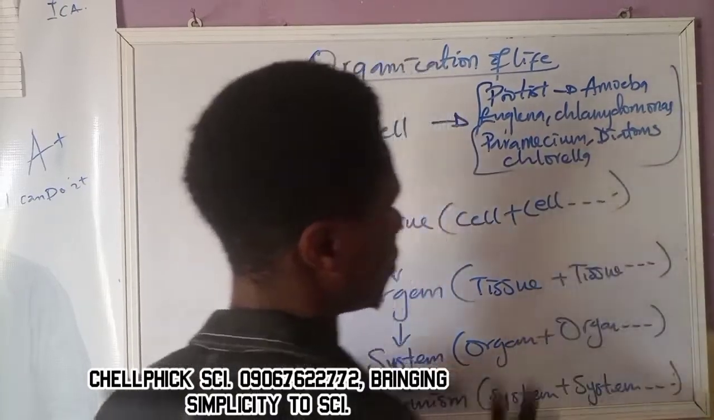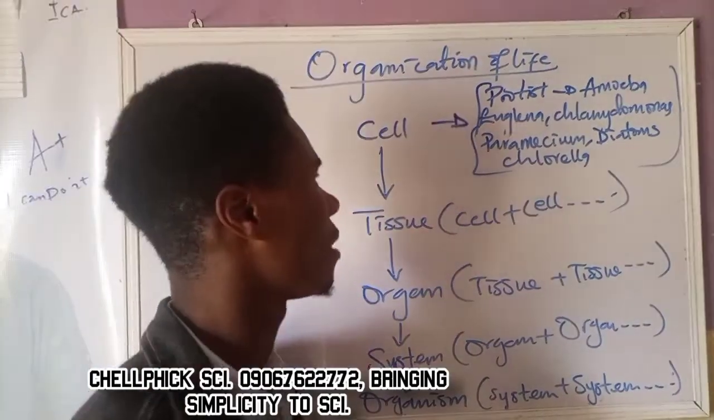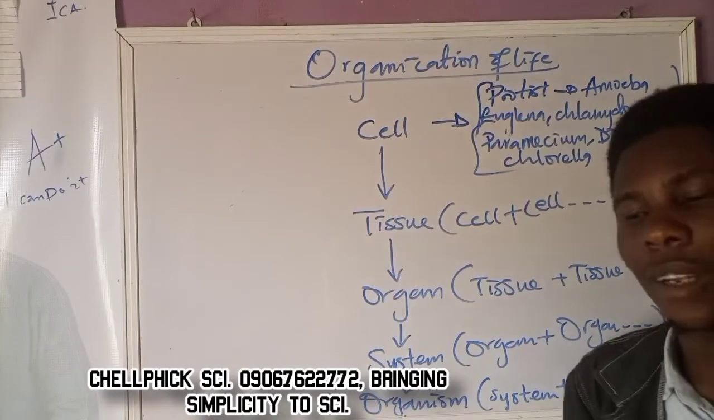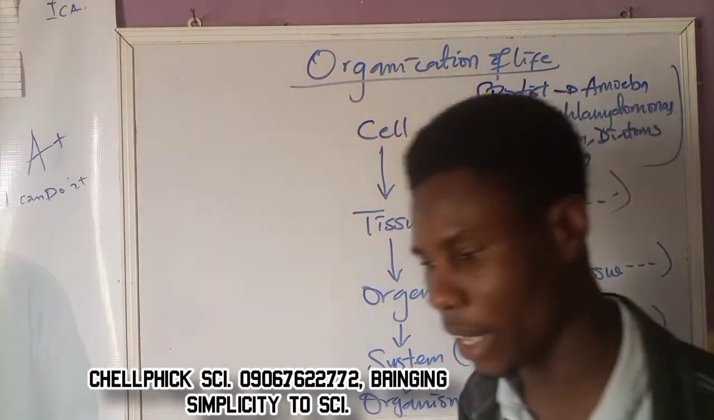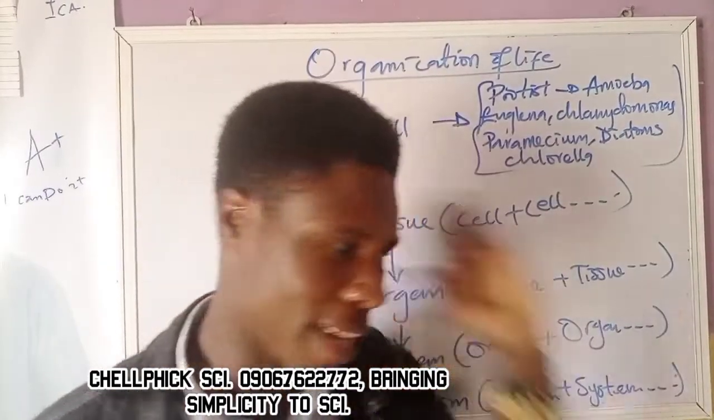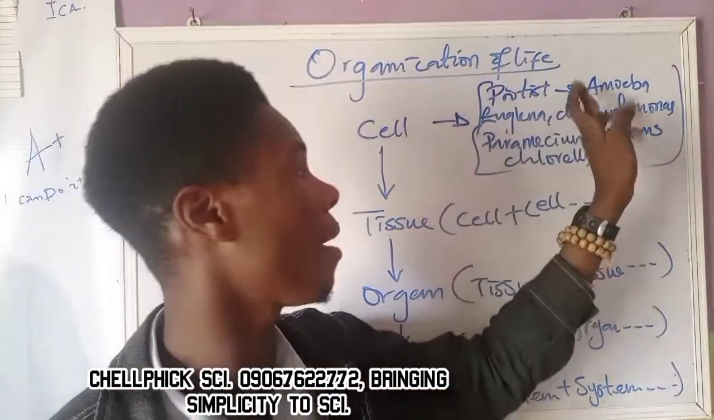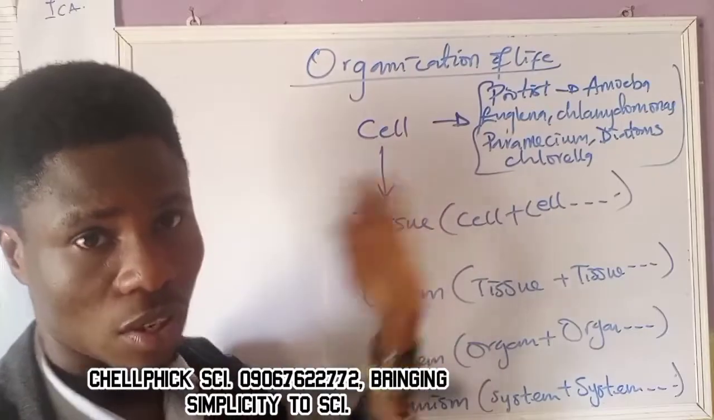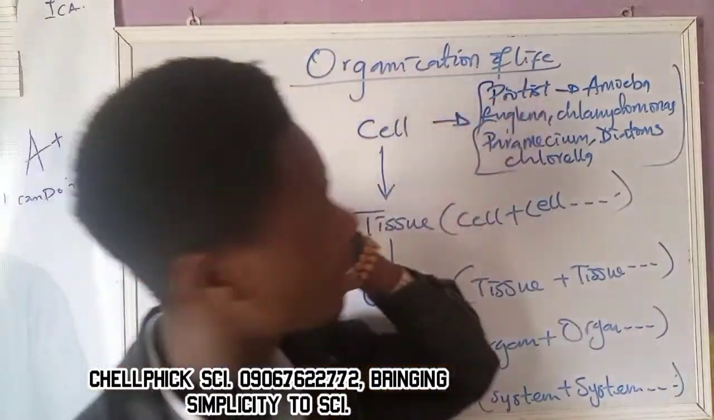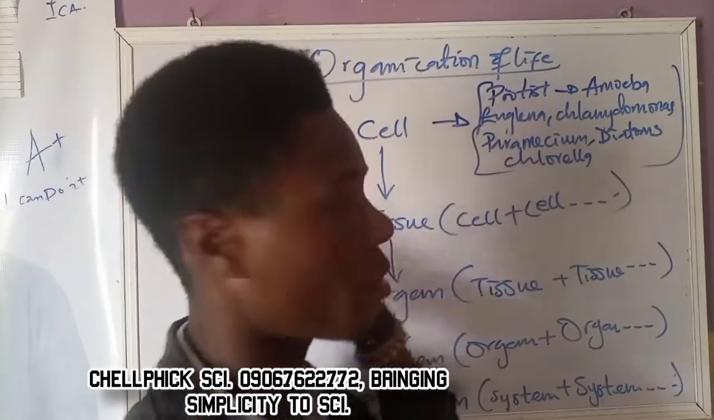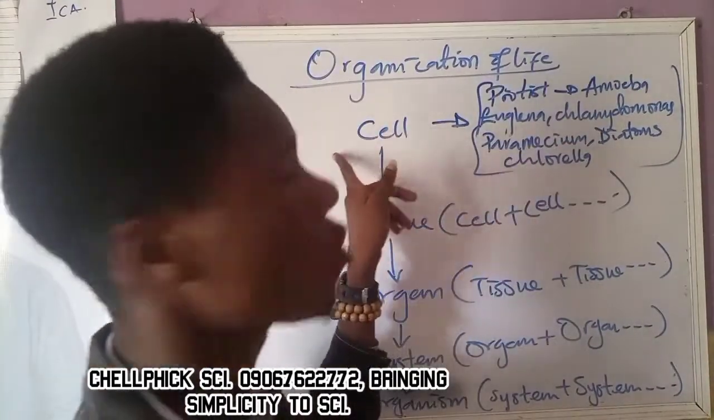All protists. If I'm asked in an exam what are the examples of organisms that fall under cell as a level of organization, I don't have to waste my time. The first thing that will come to my mind is all protista. All protista are unicellular. We just come and pick them: amoeba, euglena, chlamydomonas, paramecium, diatoms, and chlorella. All these organisms fall under cell.